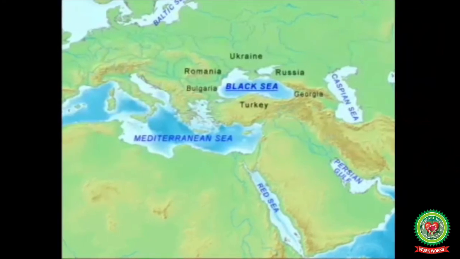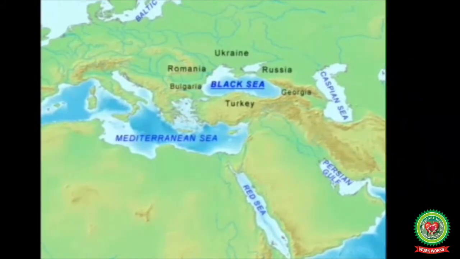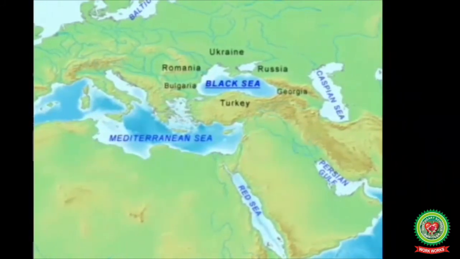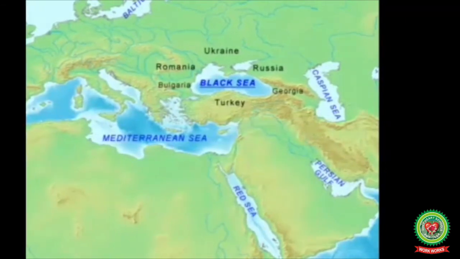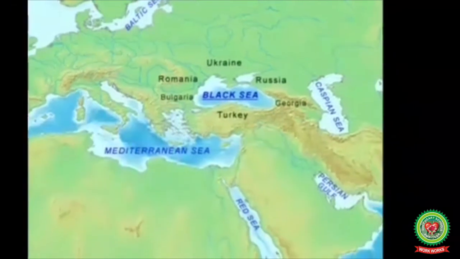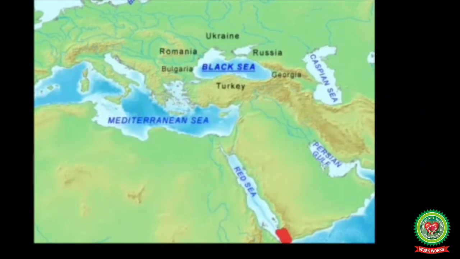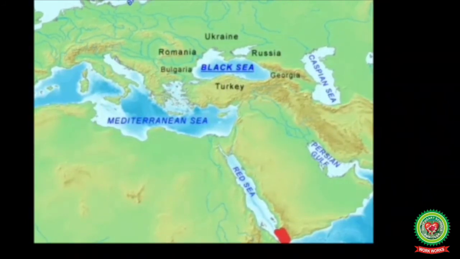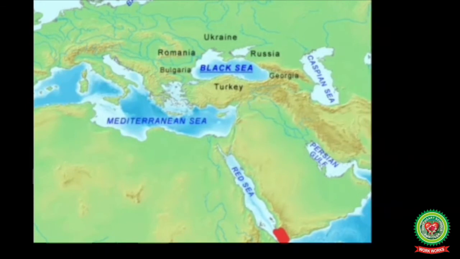If a partially enclosed sea is separated from the main ocean by some submarine barrier, then the fall of temperature is different. The Red Sea is separated from the Indian Ocean by the strait of Bab-el-Mandeb, which I have shown here in red color, which is just 350 meters below the surface. It obstructs the free flow of water.